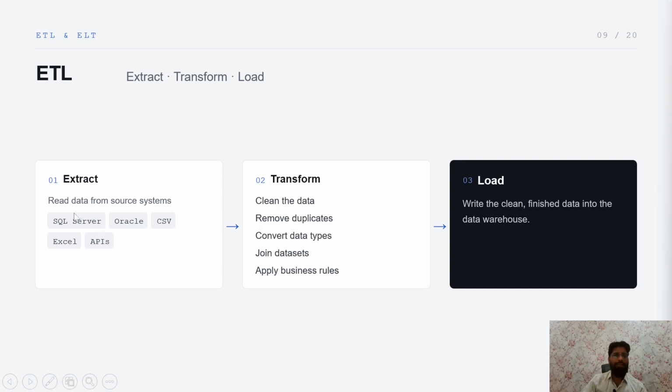So first, extract: read data from the source systems, maybe Oracle, CSV, Excel, APIs, SQL Server. Then we transform. Transform means we clean the data, remove duplicates, convert data types, join data sets, and apply business rules. And then we load the data: write the clean, finished data into the data warehouse, right?